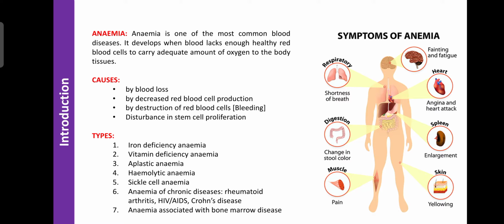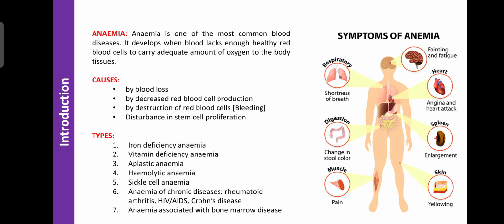RBC synthesis mainly depends upon the availability and concentration of erythropoietin. If there is any problem or malfunction in the kidney, erythropoietin secretion decreases. Due to lack of erythropoietin, red blood cell production decreases. That is also a risk factor for anemia. Another one is destruction of red blood cells. During bleeding, the blood vessels become wrinkled, which damages the RBC or causes loss of RBC from the blood, so anemia can occur due to that also.